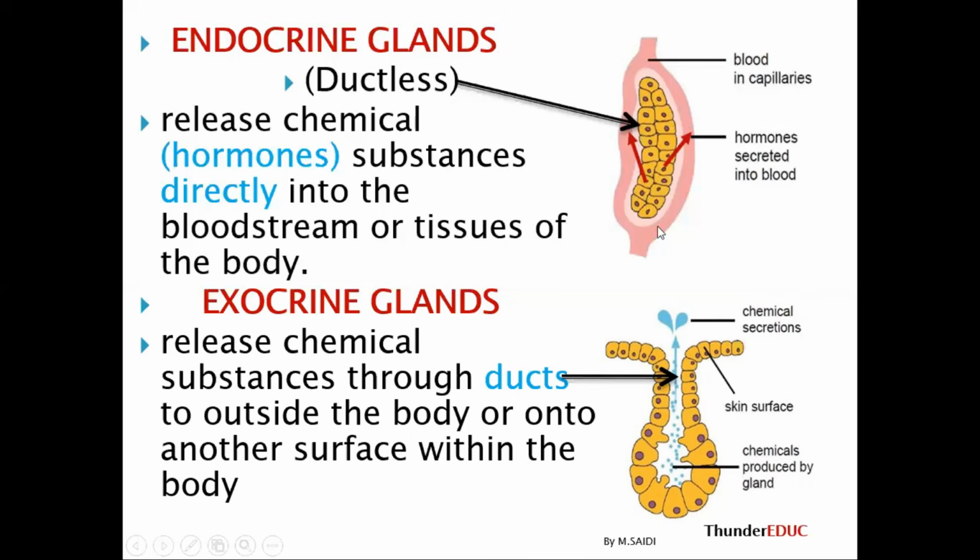They don't have the ducts, while these ones have ducts. This one doesn't have the tube, while this one has the tube. So that is the major difference. And then this one is dealing with the hormones, while this one is dealing with the enzymes.